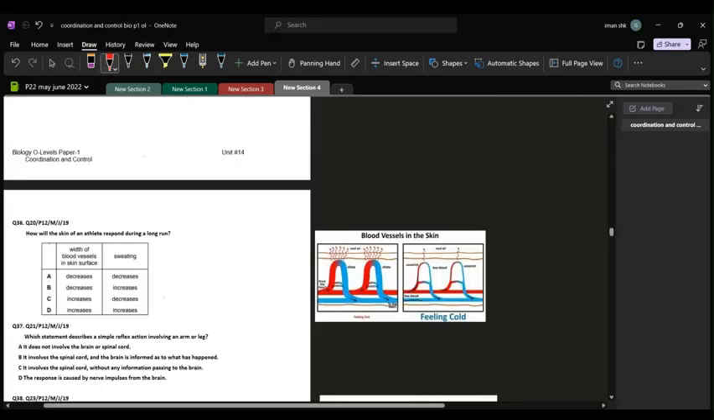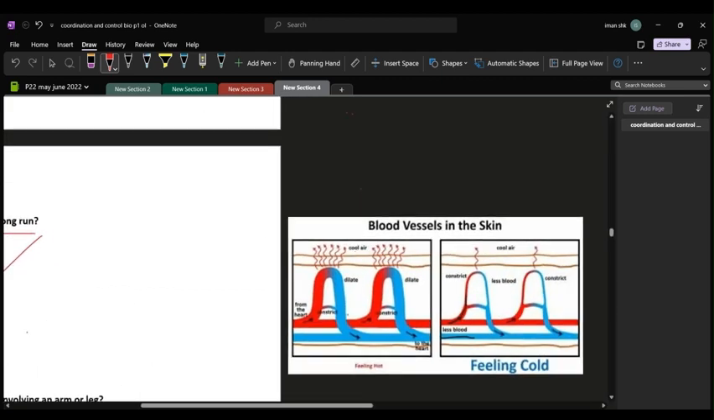Question number 36. How will the skin of an athlete respond during a long run? Since the athlete has been running for a long period of time, he must be feeling really hot due to the vigorous activity that he's performing. So, what would happen to the width of his blood vessels in the skin surface, and would sweating increase or decrease in his body? Let's look at what happens to the blood vessels.